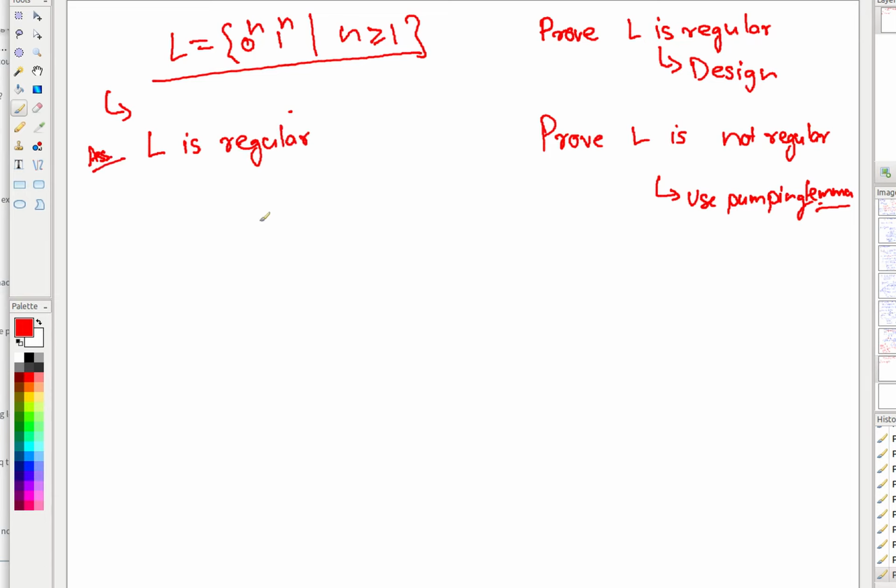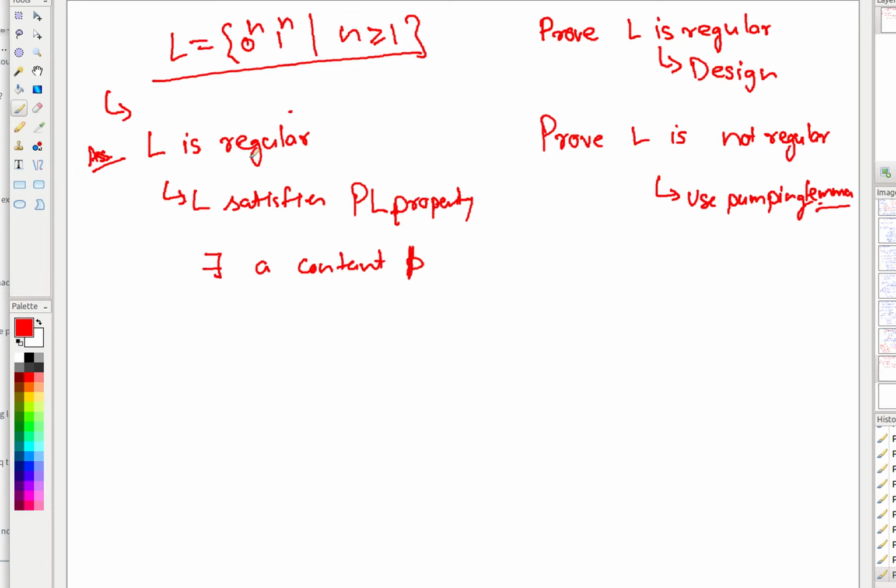If L is regular, what does it mean? L satisfies the pumping lemma property. Correct? If that is the case, there exists a constant P. I don't know what is the value of P, but it exists.